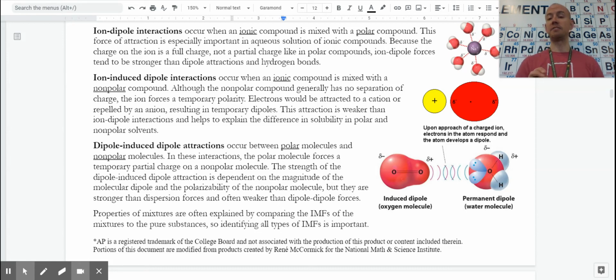So identifying the IMFs within a pure substance is very important. And then taking that to recognize what IMFs would exist between the two substances is also important whenever we have a mixture.